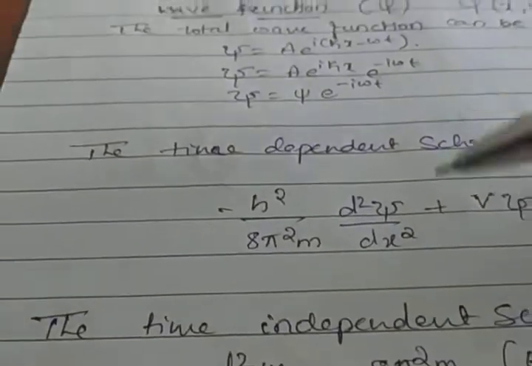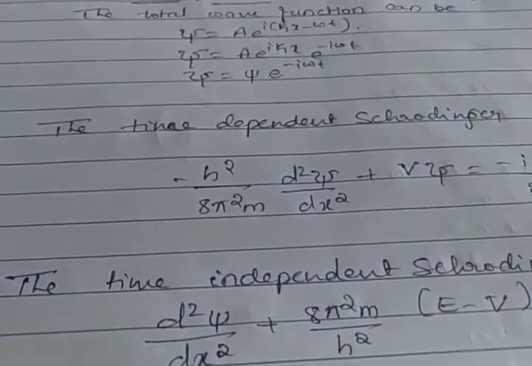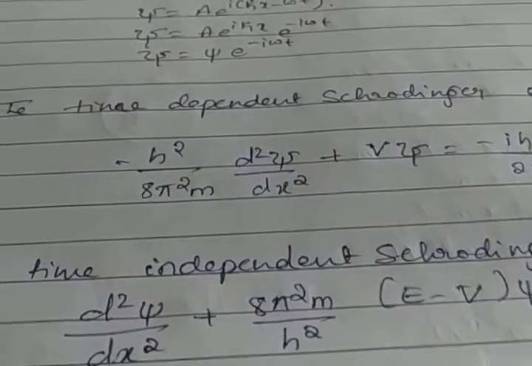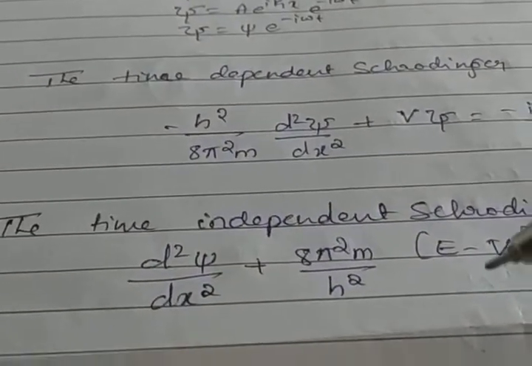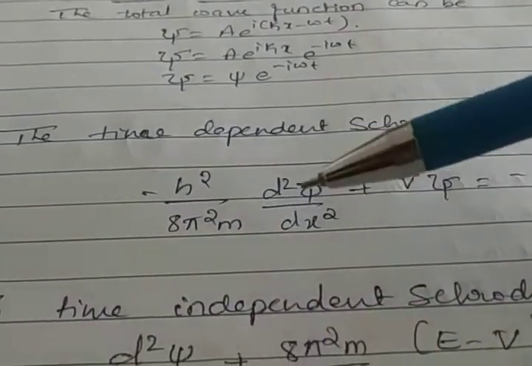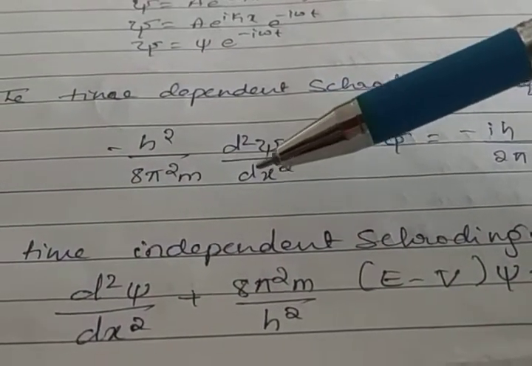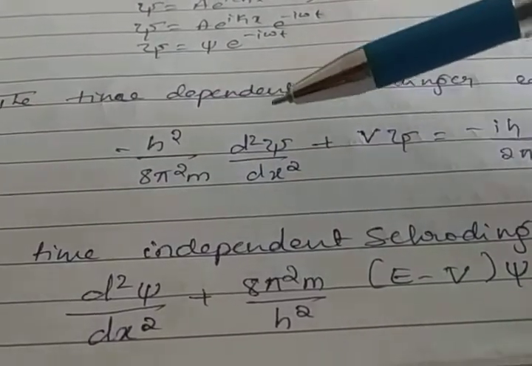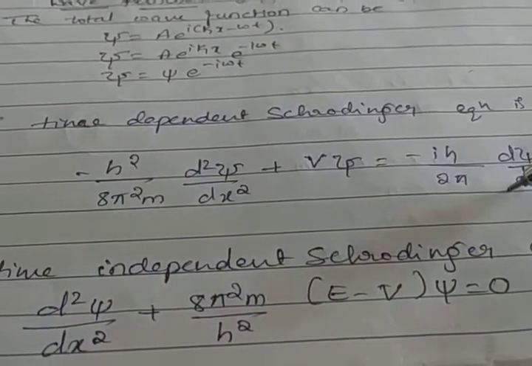Next, the Schrödinger equation can be divided into two classifications. One is the time dependent Schrödinger wave equation, and the second is the time independent Schrödinger wave equation. What is time dependent and time independent? Here the wave function depends on both position and time. That is called the time dependent equation. The derivation of this equation is not necessary from some points of view.